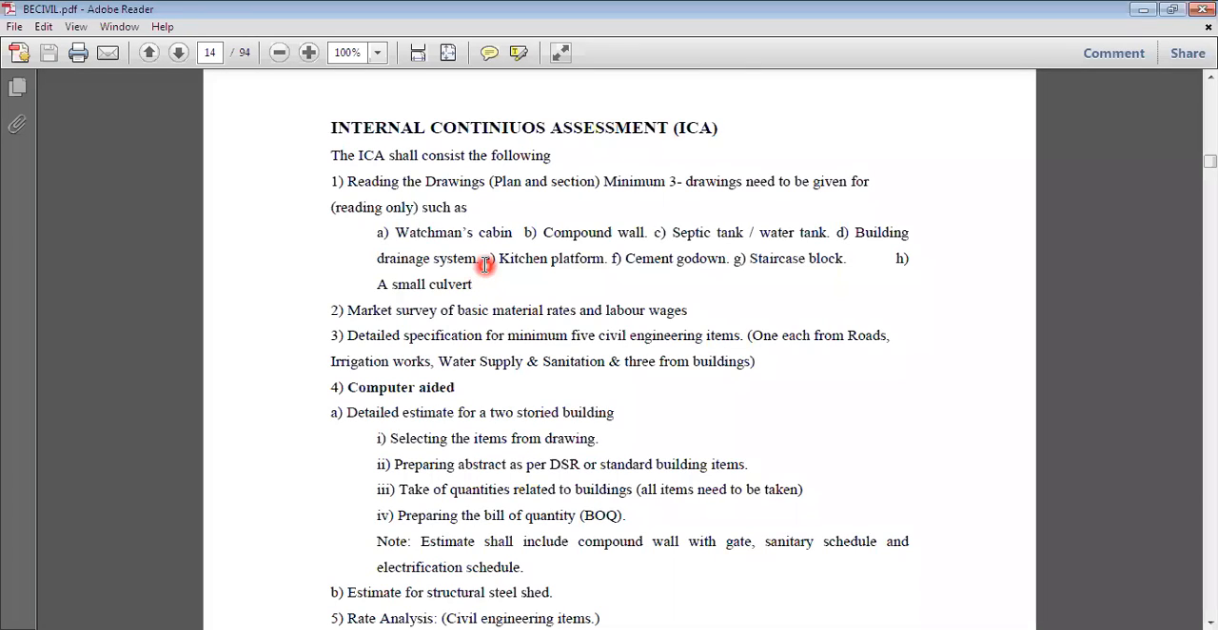So for this week, your task is just collecting the plans. You can download it from the internet. There will be no problem, there will be no issue. Just download it from the internet.